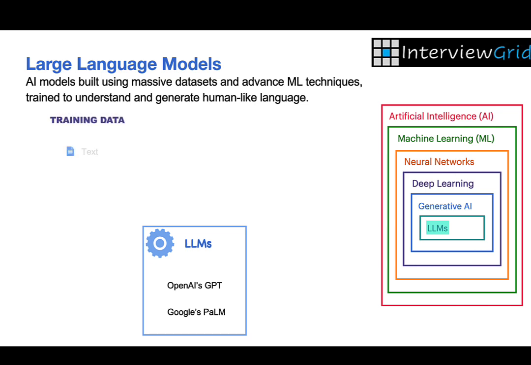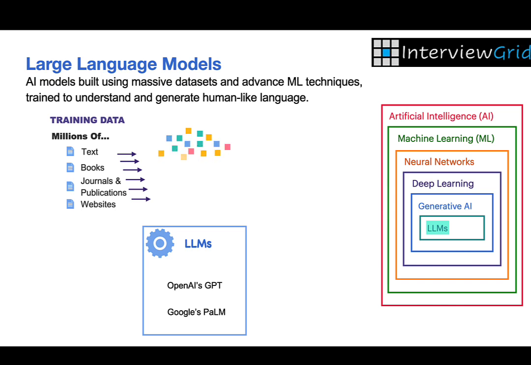The training data that is fed to large language models is text data such as books, journals, scientific publications, websites, forums, articles, etc. These models are trained on huge volumes of data, millions of books, publications, articles, forums, and more. And these models operate with billions of parameters, which are the weights and connections that are adjusted during training. The size allows them to store vast knowledge.